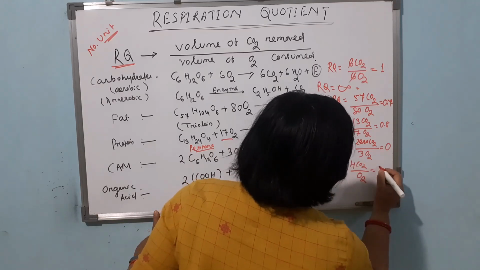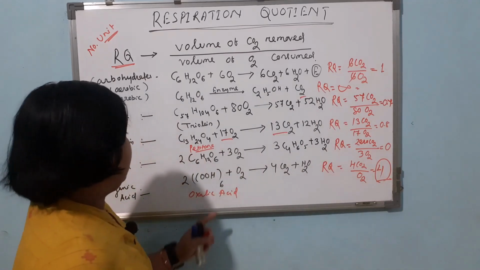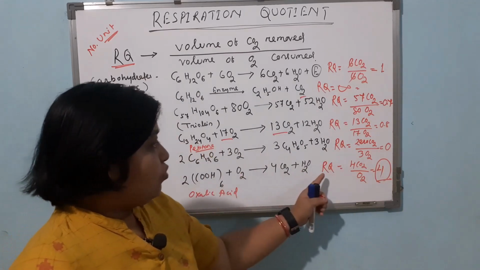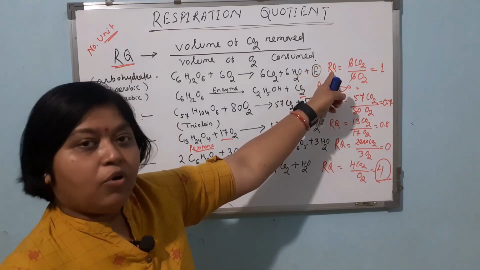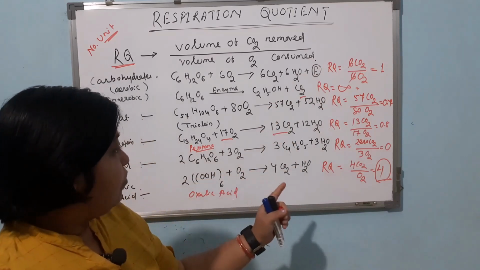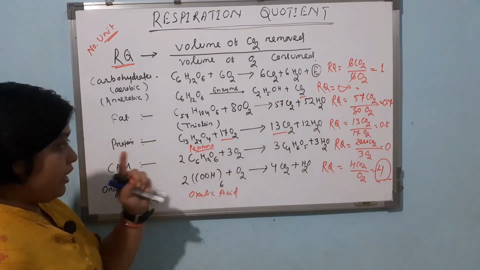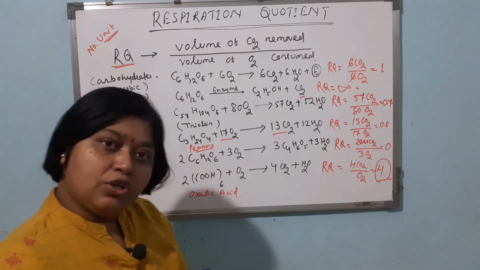So respiration quotient is 4. So only in the organic acid case respiration quotient is more than carbohydrate, whose value is 1. So a value of more than 1 will come when organic acid is utilized as substrate.